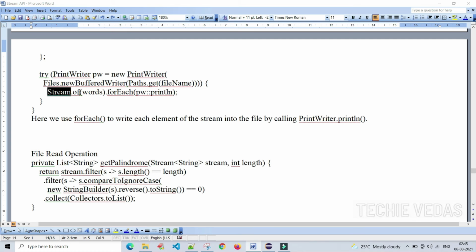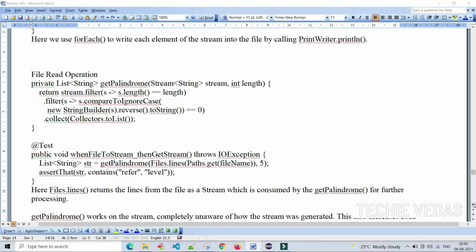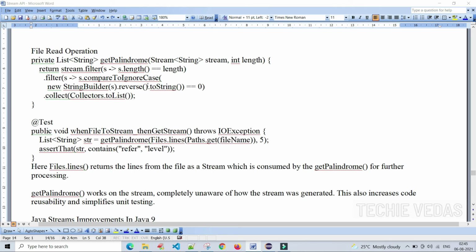See here, we are creating the stream of words from the string array of elements we got, and we use forEach to write each element of the stream into the file by calling printWriter.println. You understand, right? The read operation serves the same purpose.